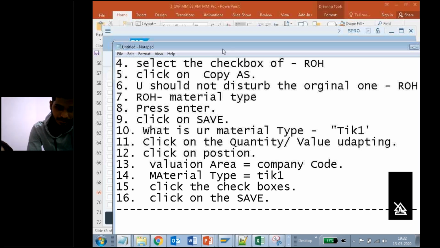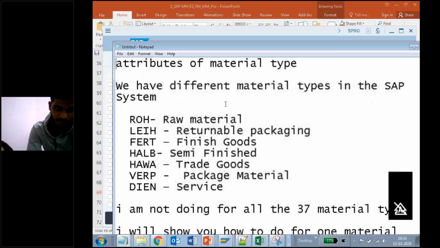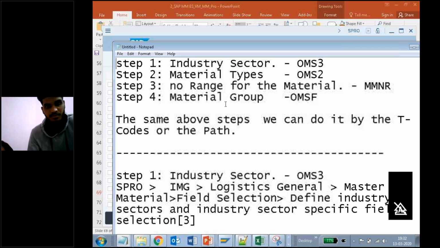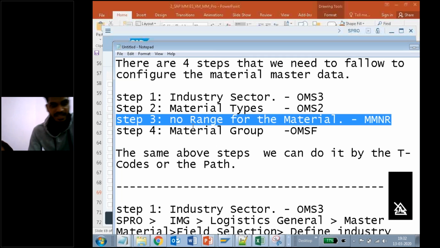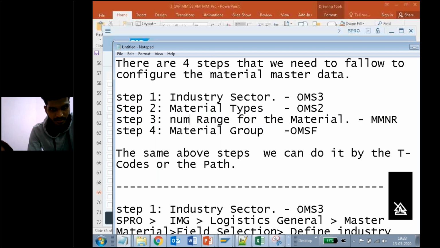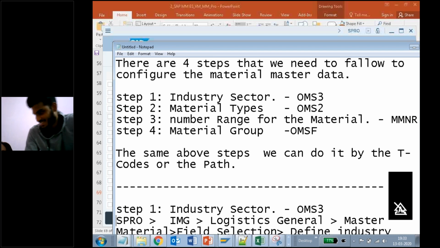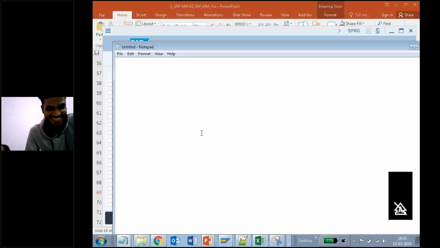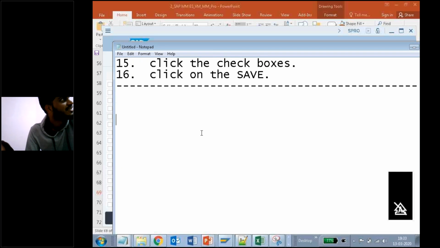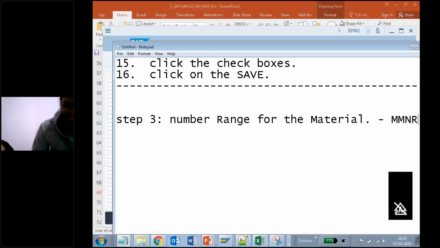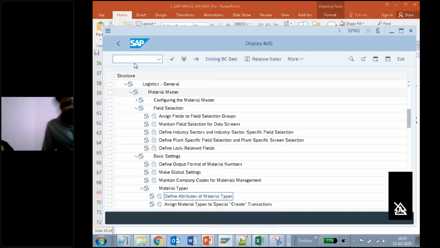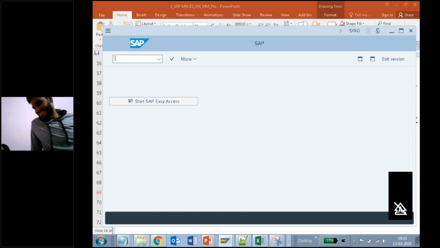Now what is your step 3? It is number range for the material. Don't say no range, it is number range. We are giving the range, but you are saying no range. Sir, I said number range in short form. Okay. The T code is MMNR, the number range for the material. So what I am doing here, slash n, I'm directly using the T code MMNR.